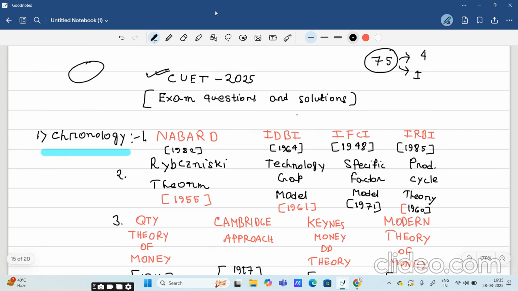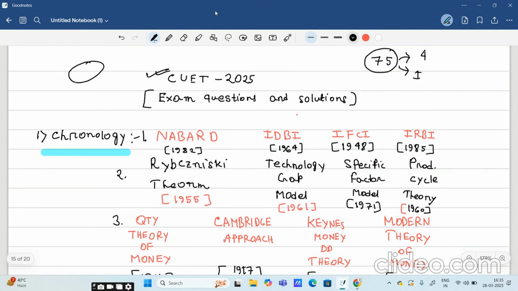So you can expect that the cutoff will be very low in this year's CUET PG entrance exam in economics. I hope it will be very low in comparison to other years. So don't think that it is only you who haven't given a proper exam. Most of the students were complaining that the questions coming out of Indian economy were not proper, not the right questions to be asked.